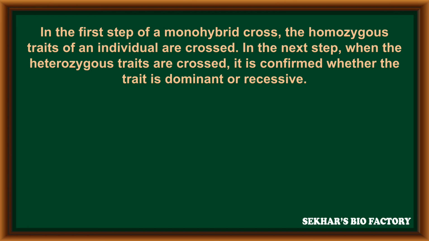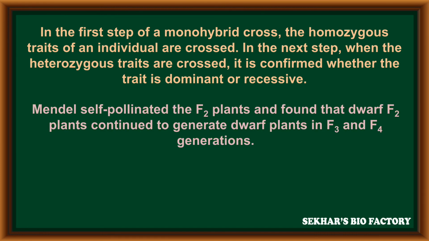In the first step of a monohybrid cross, the homozygous traits of individuals are crossed. In the next step, when the heterozygous traits are crossed, it is confirmed whether the trait is dominant or recessive. Mendel self-pollinated the F1 plants and found that dwarf F2 plants continued to generate dwarf plants even in the F3 and F4 generations also.